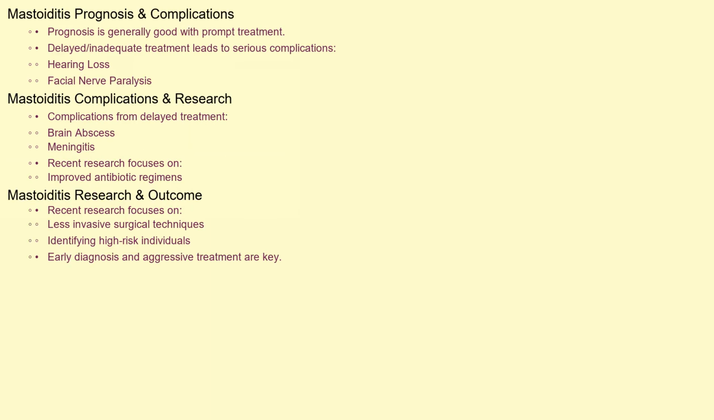With prompt and appropriate treatment, the prognosis for mastoiditis is generally good. However, delayed or inadequate treatment can lead to serious complications, including hearing loss, facial nerve paralysis, brain abscess, and meningitis. Recent research focuses on improving antibiotic regimens, developing less invasive surgical techniques, and identifying individuals at higher risk for developing mastoiditis following otitis media. Early diagnosis and aggressive treatment remain the key to a successful outcome.